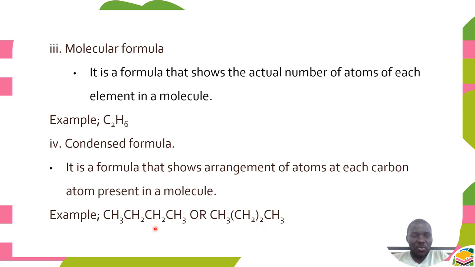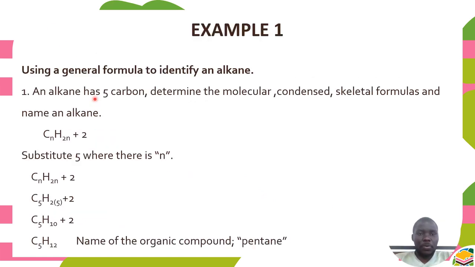Since we have these 2 CO2, we can put it in bracket and put 2 here. So this is a condensed formula, which shows the arrangement of atoms at each carbon present in the molecule. Okay, so we can use the general formula to identify the alkane as well as to come up with the different formulas that we have discussed so far.